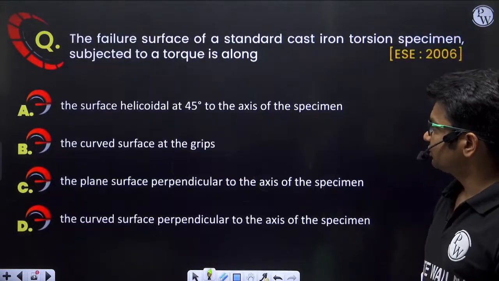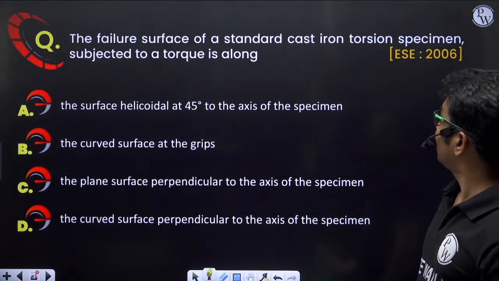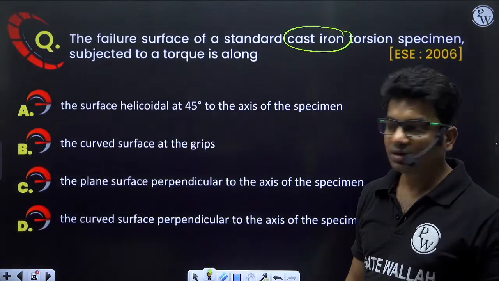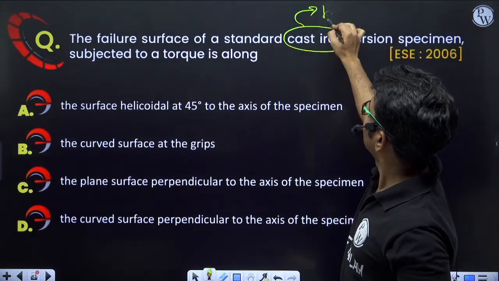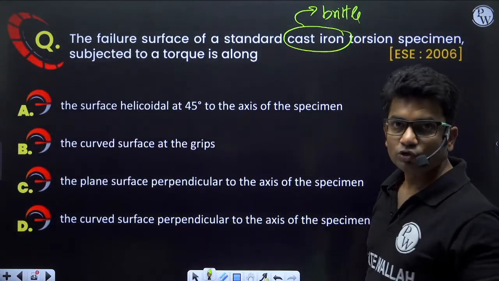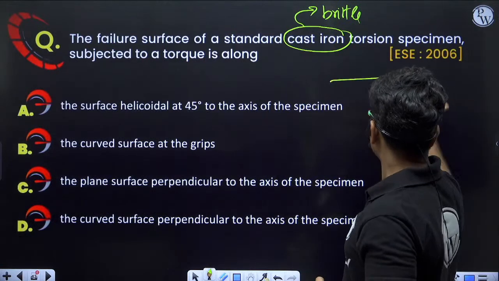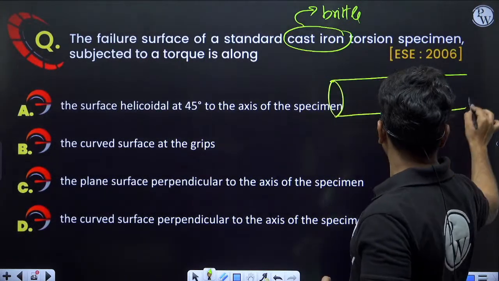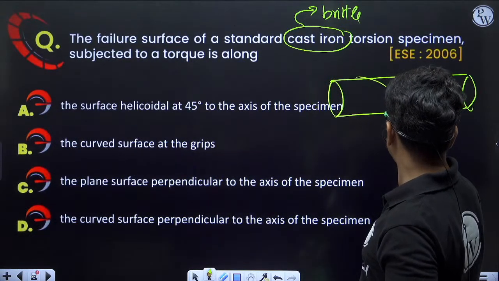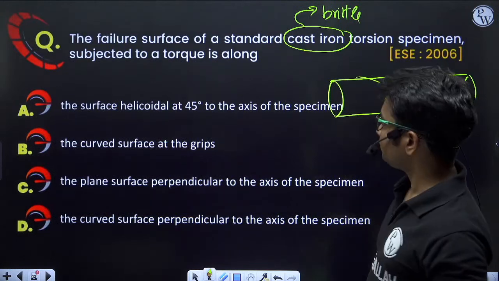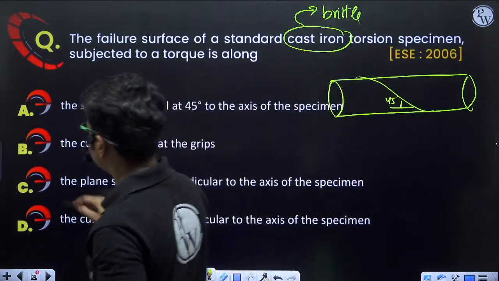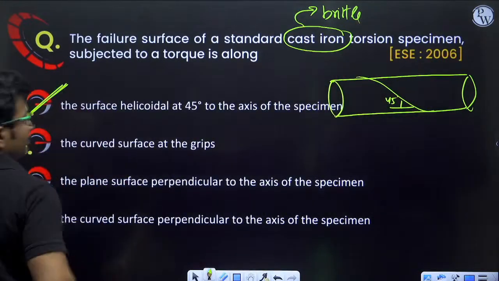Next question. The failure surface of a standard cast iron. Cast iron means ductile material or brittle material? Cast iron is a brittle material. So when a brittle material is subjected to torsion, which type of surface will we get? We will get a rough helicoidal surface like this, at 45 degrees to the axis of the specimen. The correct answer will be option A.